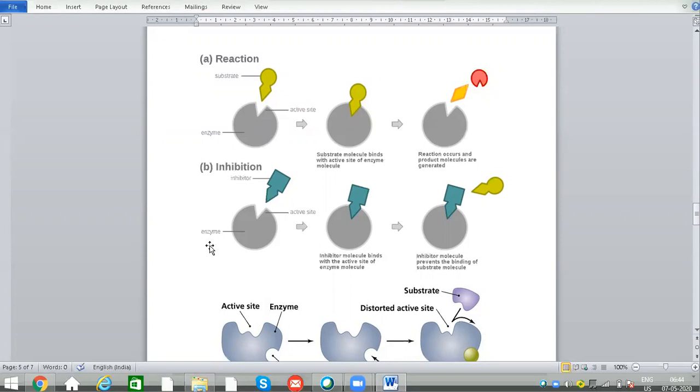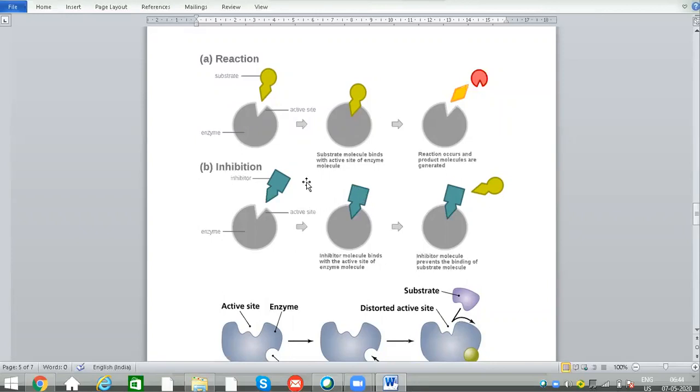Whereas in case of inhibition, the enzyme active site will be occupied by an inhibitor, which is called a competitive inhibitor, which competes with the substrate molecules. This inhibitor has the same, a complementary shape like the substrate.